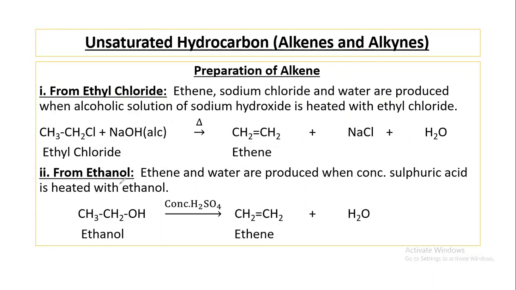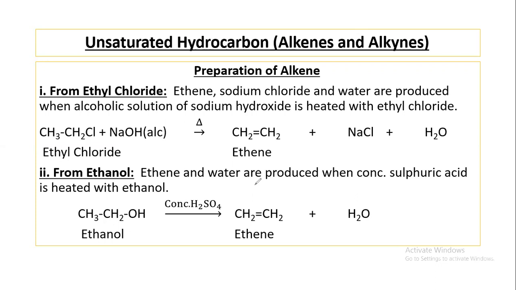From alcohol, alkene can be prepared when we use dehydrating substances like concentrated sulfuric acid, phosphorus pentoxide, calcium oxide, calcium chloride, or aluminum oxide.